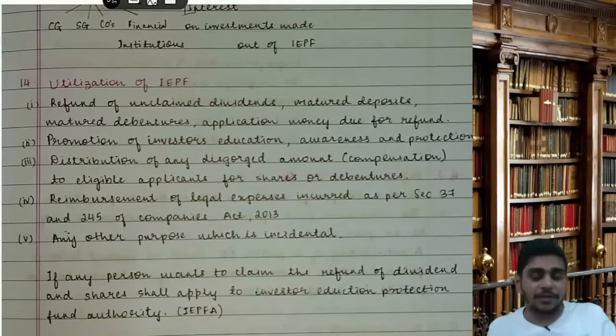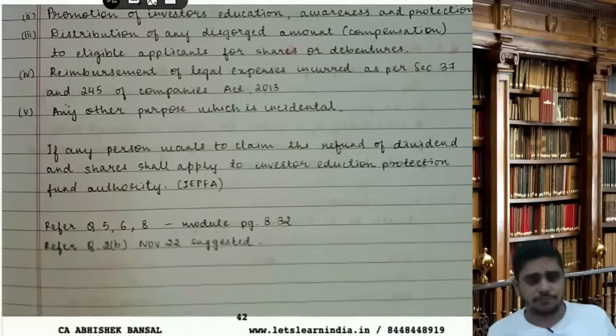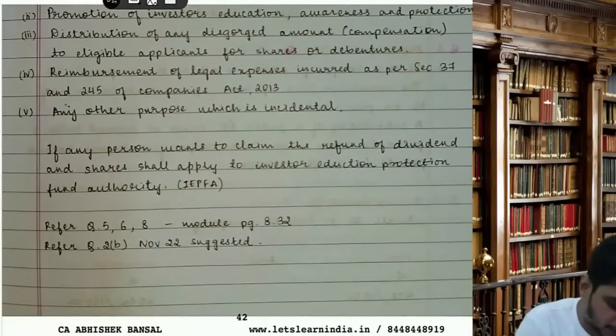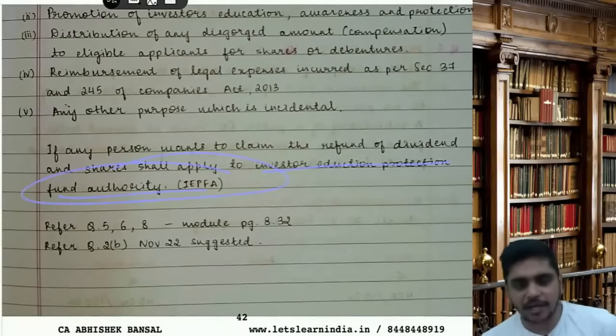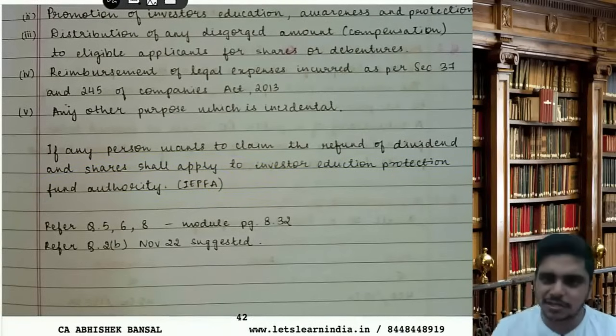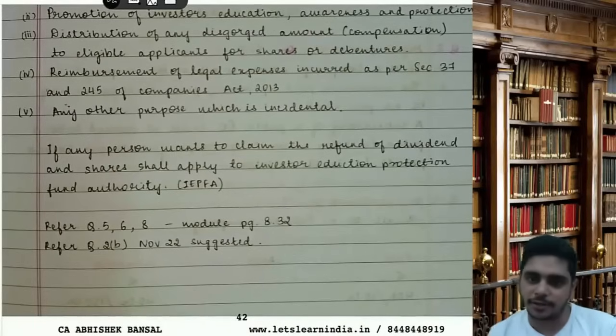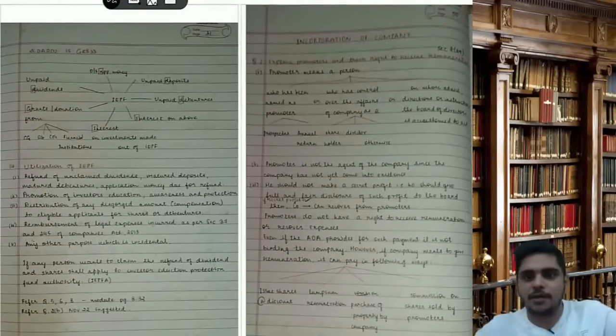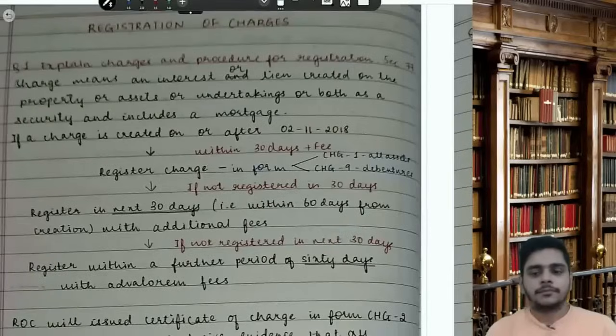If you want to claim the money, where will you make application? If any person wants to claim money from IEPF, they have to apply to IEPFA, Investor Education Protection Fund Authority. Clear, is it? Perfect. So chapter is done. Finish, over. Dividend chapter is over.